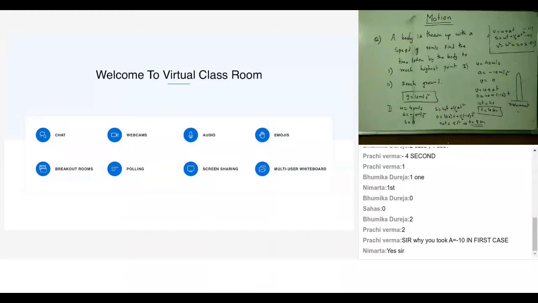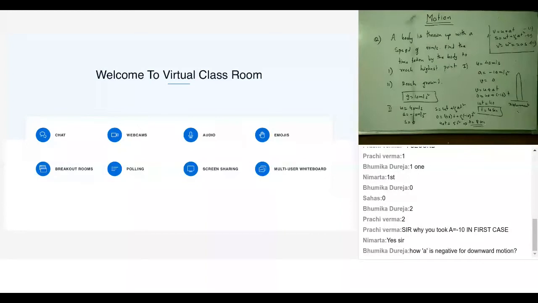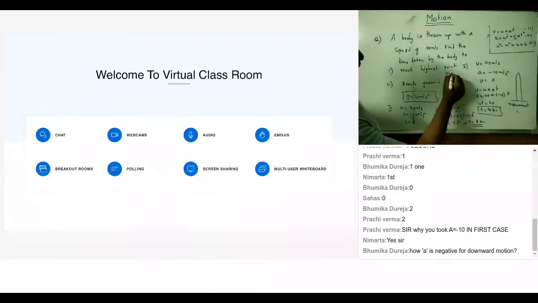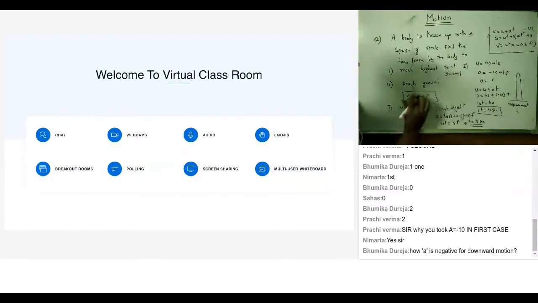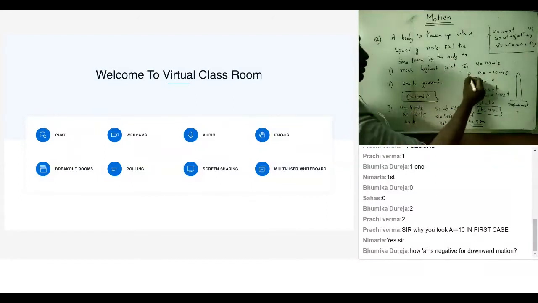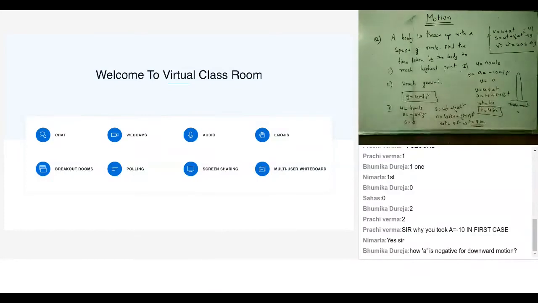Why did I take acceleration equal to 10 in the first case? See, acceleration is equal to 10 meter per second square, right? Acceleration due to gravity is always constant, and it is given as g. A equal to g, that is given. It was given in the question that g equal to 10 meter per second square. It's written here, right? What is a? A equal to g. Fine. So can you explain the second case once again?